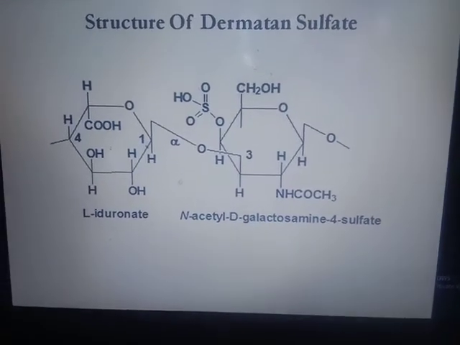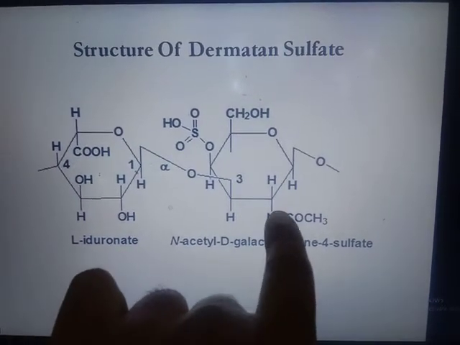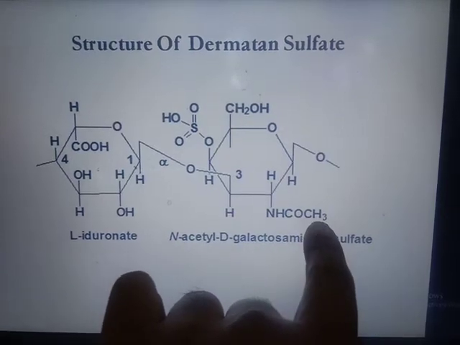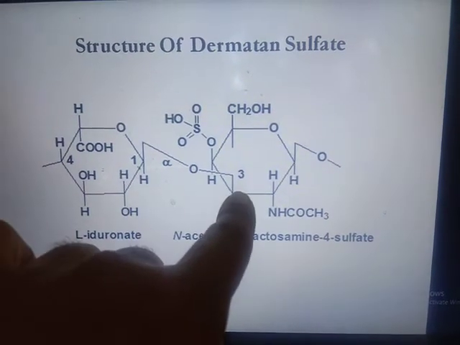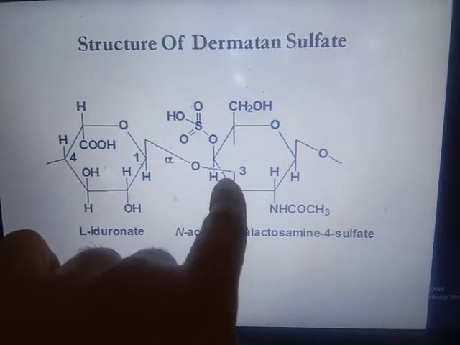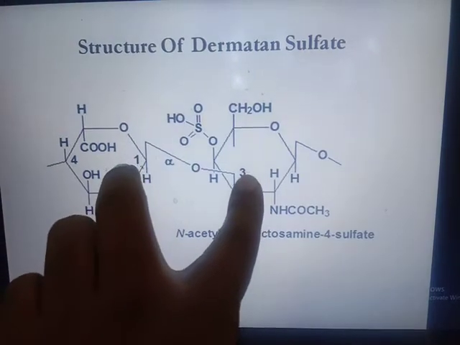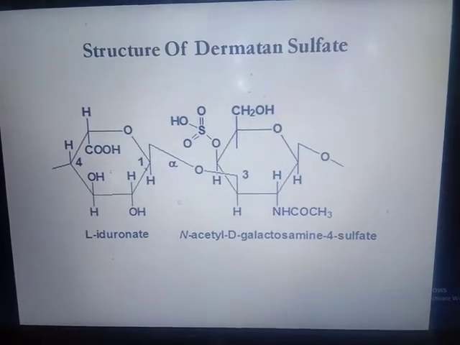The structure of dermatan sulfate. So this is L-iduronic acid, then it is N-acetyl containing an amino group and acetyl group, galactosamine 4 sulfate is linked by beta 1,3. First carbon, second carbon, third carbon, beta 1,3. Then this disaccharide will again bind with another disaccharide by a beta 1,4 bond.